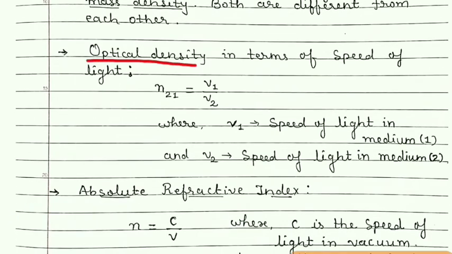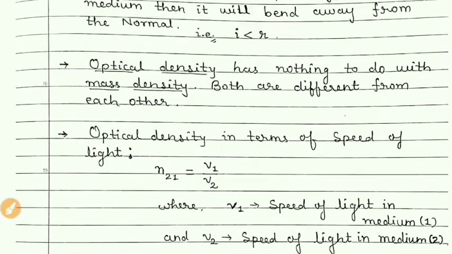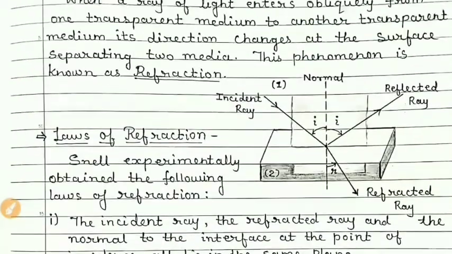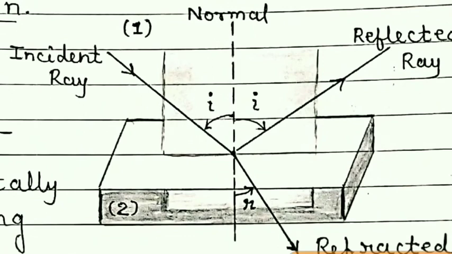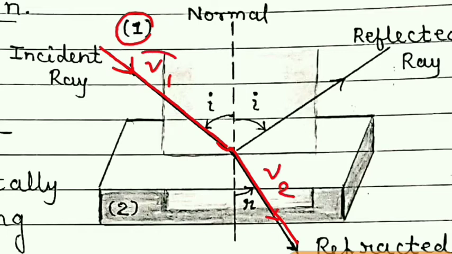Now, this optical density in terms of speed of light. Students, remember, even the speed changes when a ray of light travels from one medium to another medium. Its speed changes. Suppose the speed of light in the air medium, that is here in medium 1, is v1. Then when it enters the second medium, let its speed be v2. So it is clear that both these speeds are not the same, they are different.